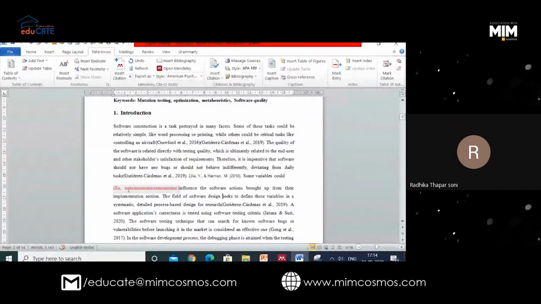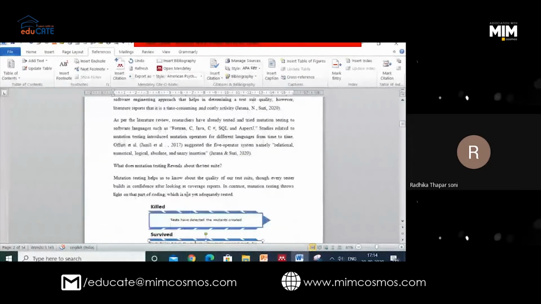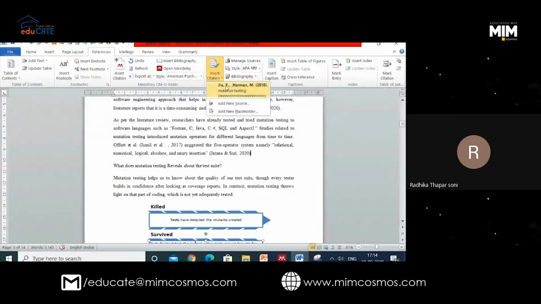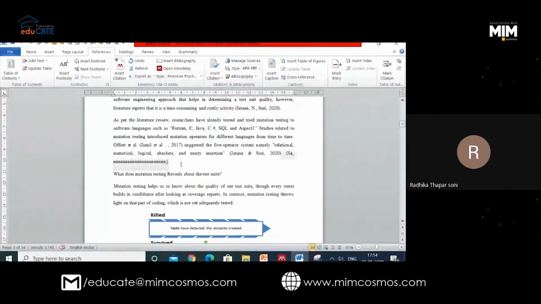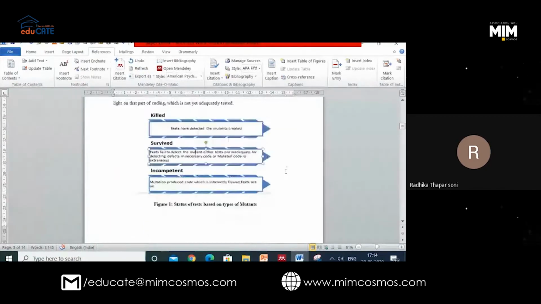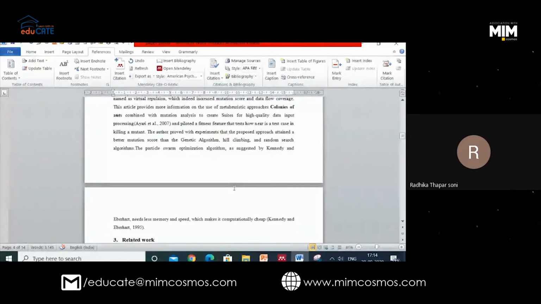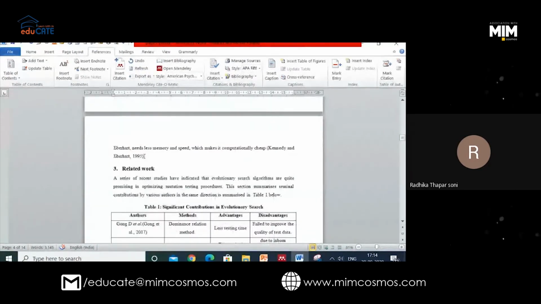How? For example, I want to add the same reference here. Again I go to Insert Citation and choose the paper I selected earlier. Again it comes here, right? I'm just coloring it for you. If I want to add the same citation again, I click here, insert from here. This way I can actually use Word also.